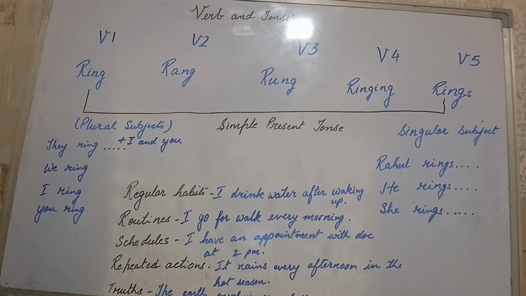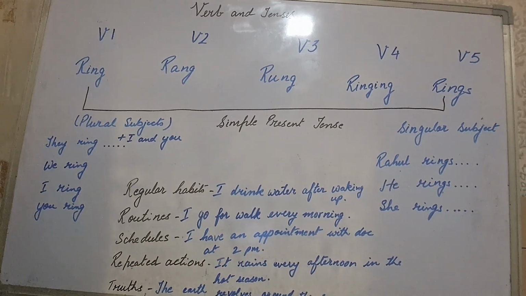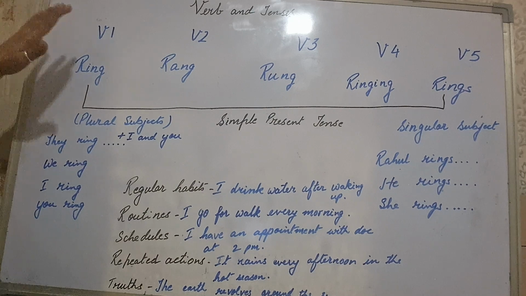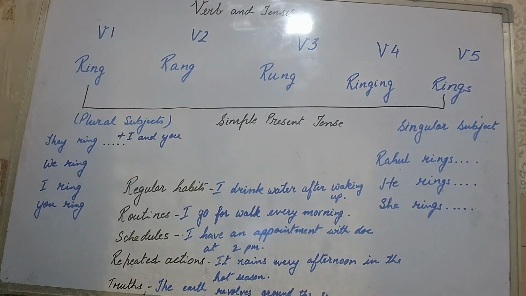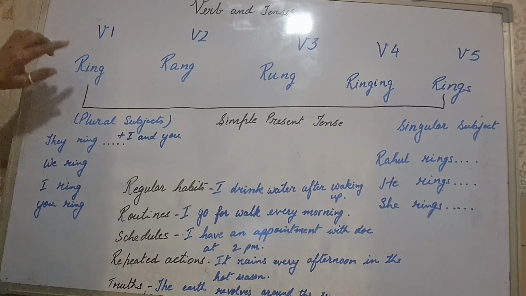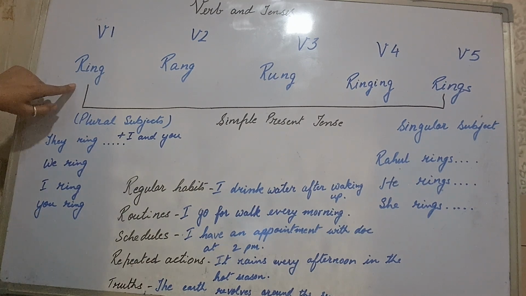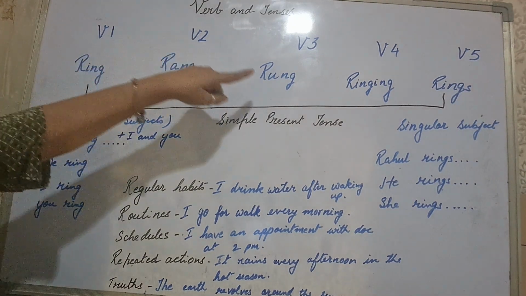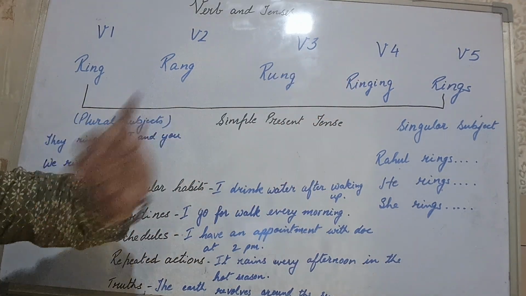So basically I'm going to talk about the 5 forms of verbs today, taking one verb, that is ring. I have taken ring, and I'm going to explain the 5 forms and the tenses also along with this. That becomes very easy. So the V1 form is ring. That's the base form of the verb. V2 form is rang, then V3 rung, then V4 ringing, then V5 rings.